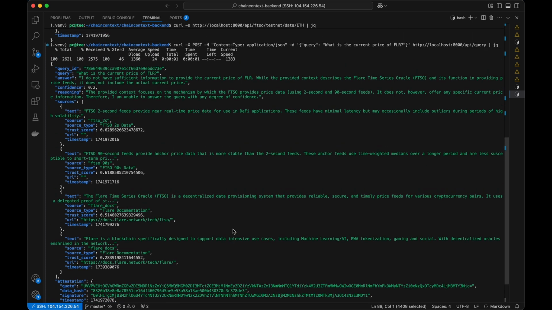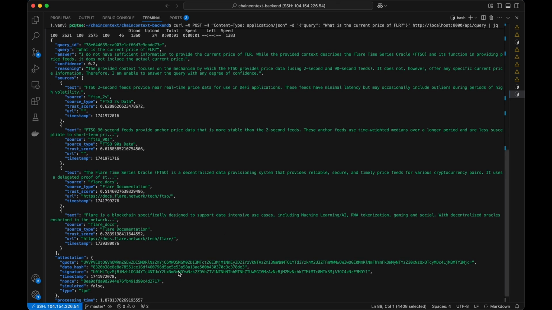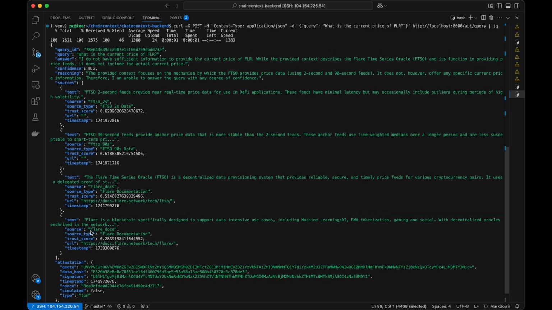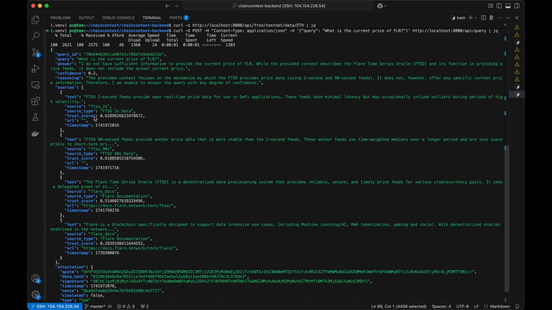All right. We got a lot to see. The response should include the answer to the query, a confidence score indicating the system's certainty, sources with trust scores showing transparency in information sourcing, and attestation information that proves the answer was generated in a secure environment. So as you can see, here's the attestation information. Here is the information as a response, each with a trust score. They're all provided. There are no URLs because the social media is not fully integrated yet.